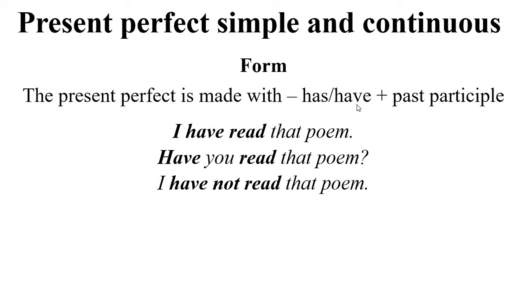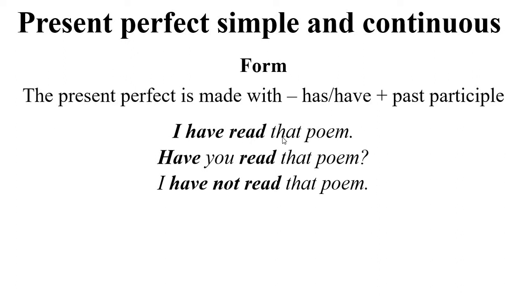Has and have are not normal verbs, but are called auxiliaries. They are helping verbs. They help the main verb, like in these examples.